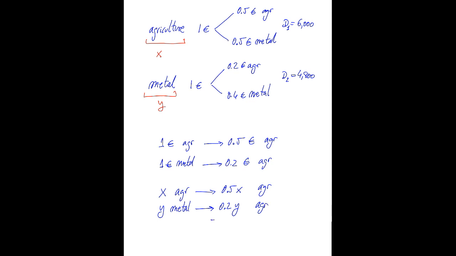So for the internal consumption we need 0.5X plus 0.2Y. But that's the internal consumption, meaning the consumption by the two sectors. Now we have to add the external demand, the people who want to buy agriculture products. Those people are asking for 6,000 euros.